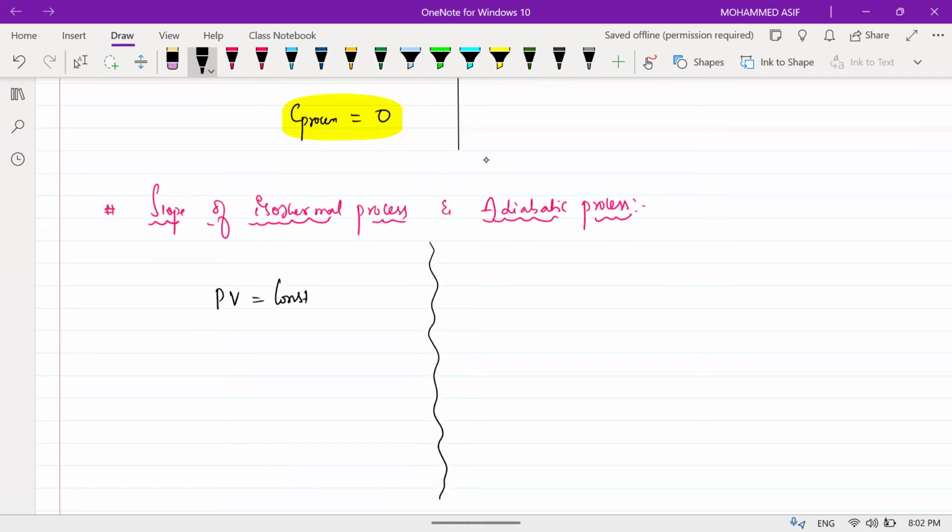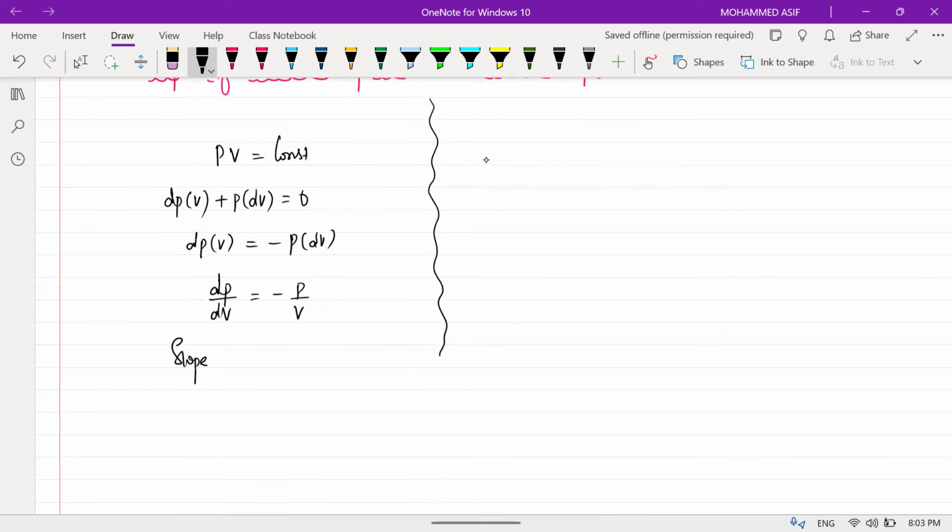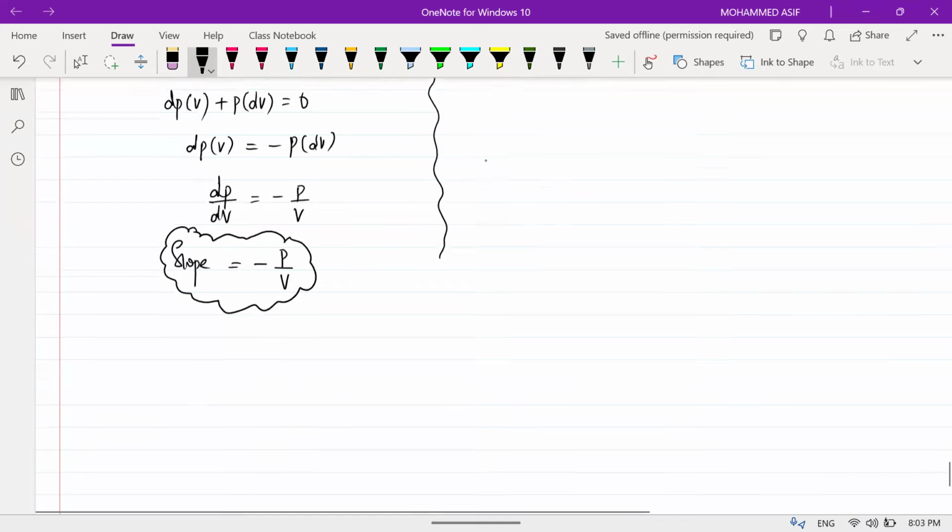Differentiate this one. It is dP into V plus P into dV is equal to 0. So it is dP into V is equal to minus of P into dV. So dP divided by dV will be equal to minus of P divided by V. dP by dV is nothing but what, beta? Slope. So can I say that the slope of your isothermal process is equal to minus of P by V? Am I clear?